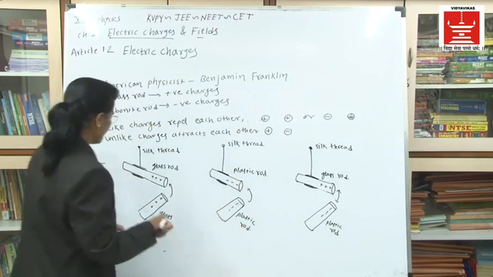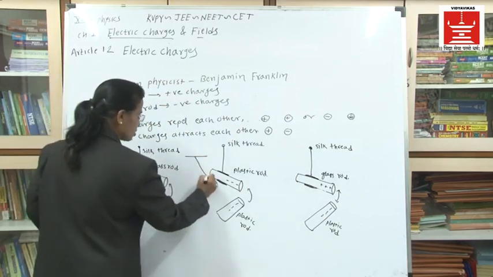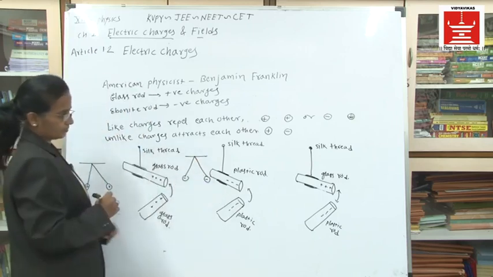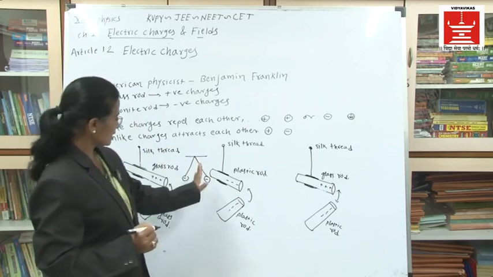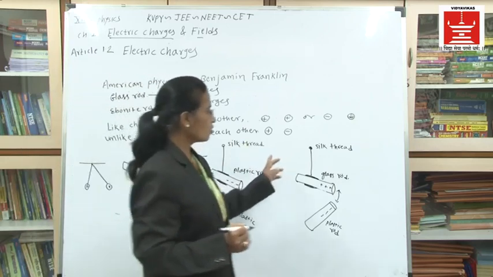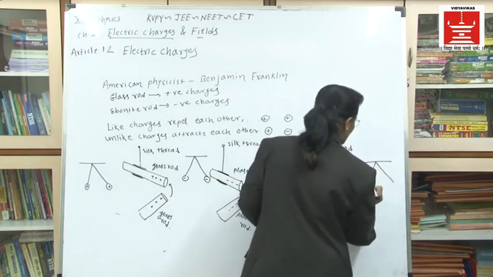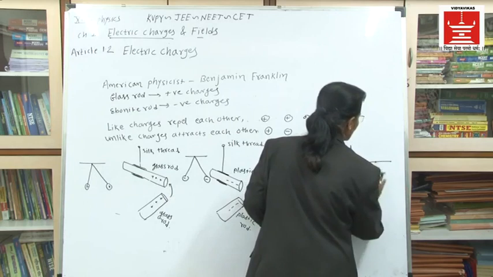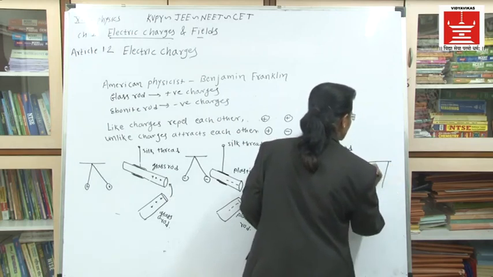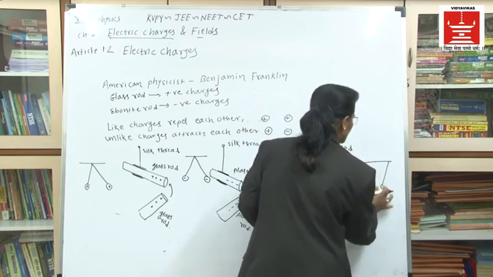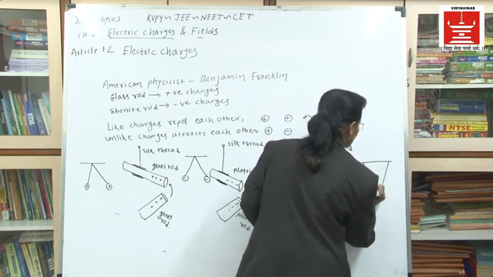Here they will repel. That means for this diagram also, the two negative charges will show repulsion. This is the diagram for the first thing, and this diagram is for the second. Now for the third thing, if pith balls are taken, it is like this. One charge is positive and the other is negative. They will attract each other.